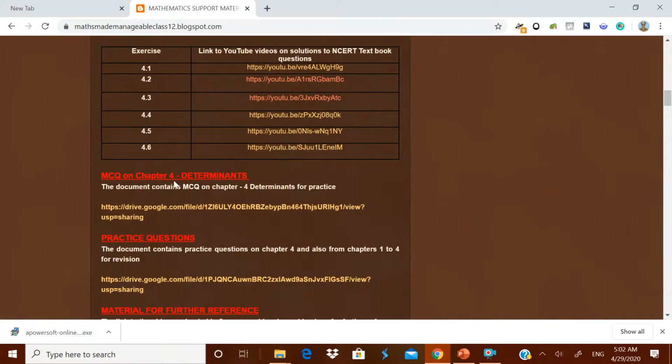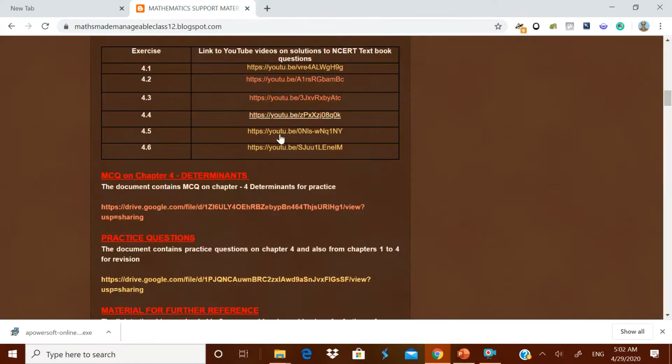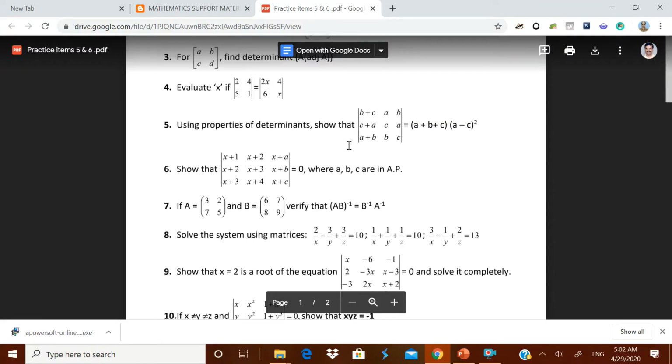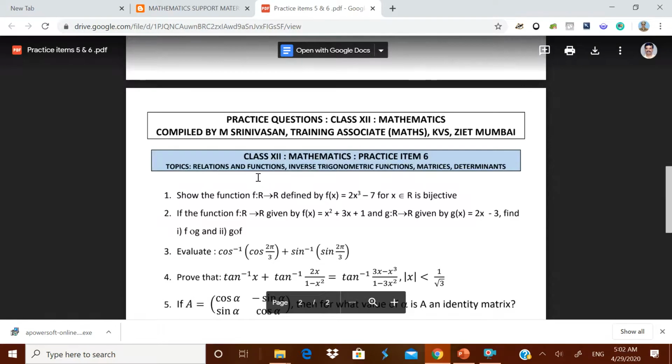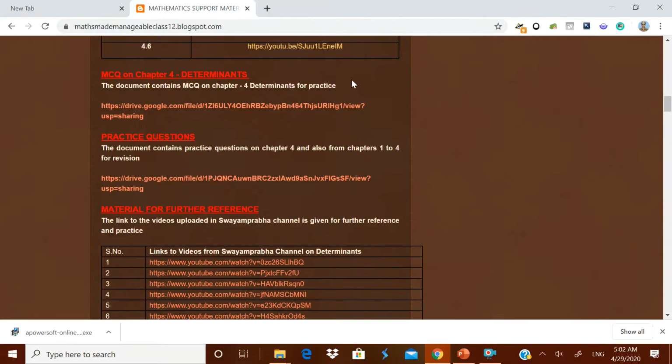Now, the MCQ on this chapter 4 determinants is given in the form of a PDF file. This PDF file contains 10 MCQ questions on this chapter, followed by practice questions. This document contains practice items on this chapter, determinants, and also chapters 1, 2, 3 and this 4 for quick reference and practice by the student.